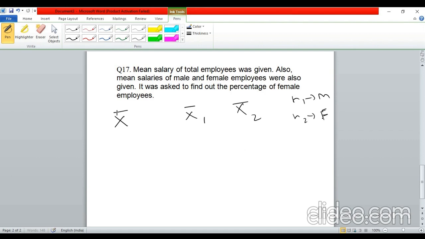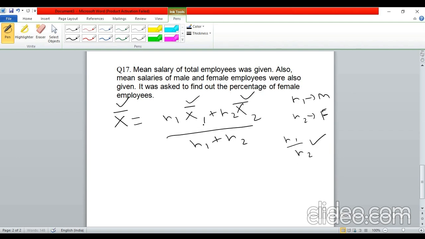Now, when we combine two groups, how do we write the average of the combined group? We can write X bar, the total average of the combined group, equal to N1 X1 bar plus N2 X2 bar divided by N1 plus N2. Now here, X bar, X1 bar, X2 bar are known. What you can do is find N1 by N2 from this.